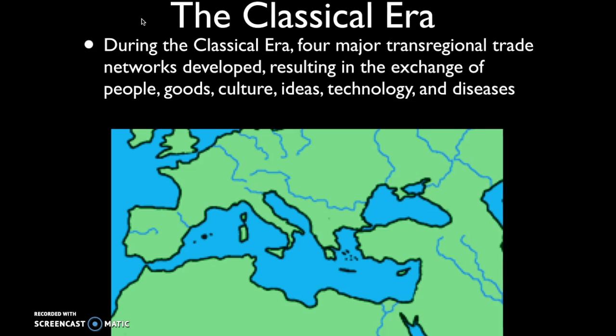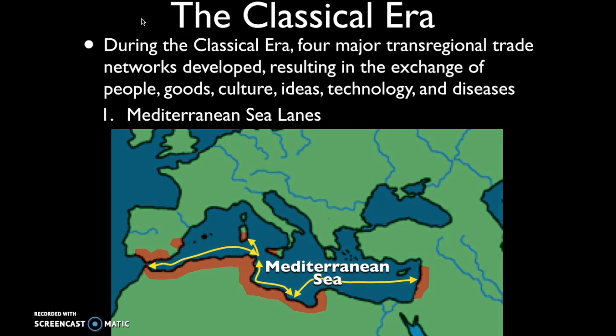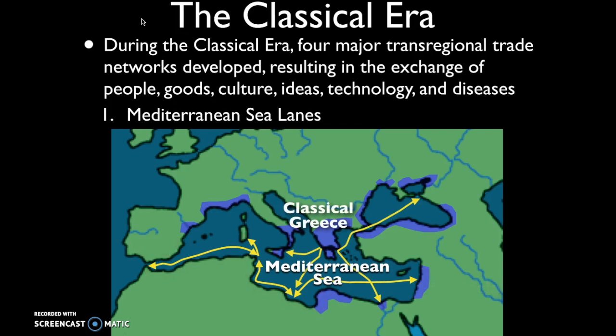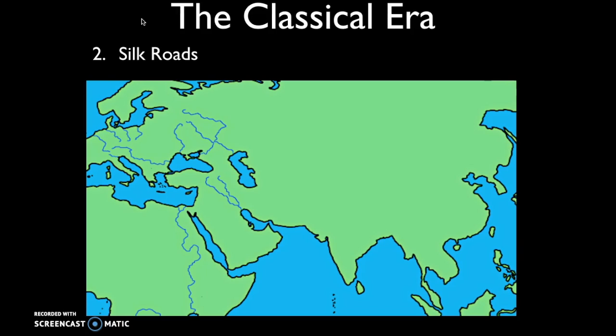So in the classical era, we're going to also talk about four major transregional trade networks that developed that result in the exchange of people, goods, culture, ideas, technology, and diseases. These include the Mediterranean sea lanes. We'll talk about how the Phoenicians, the Greeks, the Romans are all going to exploit this highway. Again, the Mediterranean Sea is not a geographic barrier. It serves as a highway connecting people across the Mediterranean Sea. That's why the people of North Africa are very similar to the people of Southern Europe.